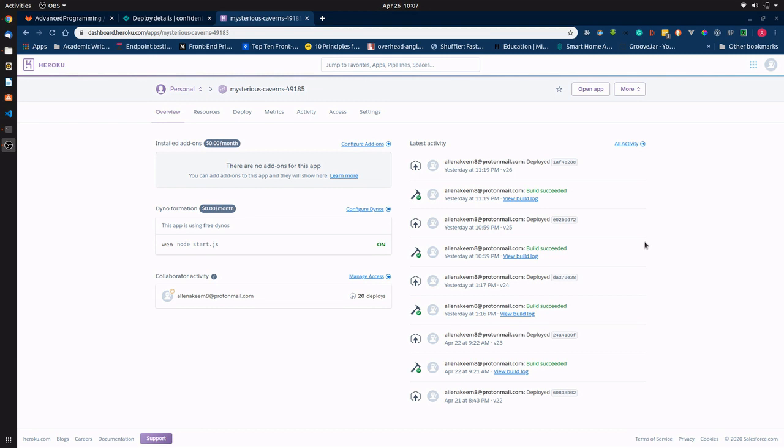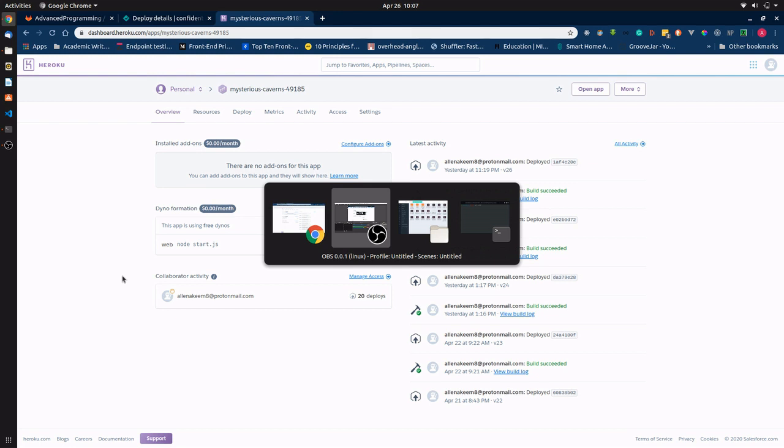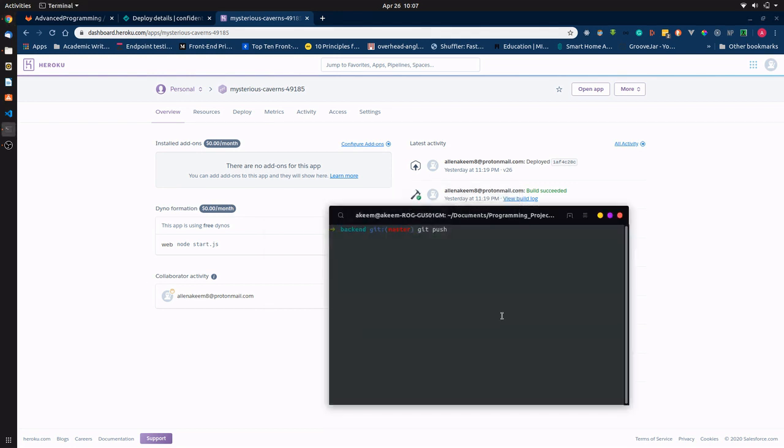Okay, something I forgot to mention is that our backend works a bit differently from our front end, or well, it works a bit differently from the overall application. So if I see the outside of it, you realize that our backend itself is a Git repository, aside from our overall application, which does contain the backend as well.